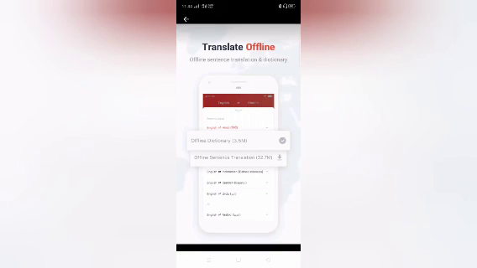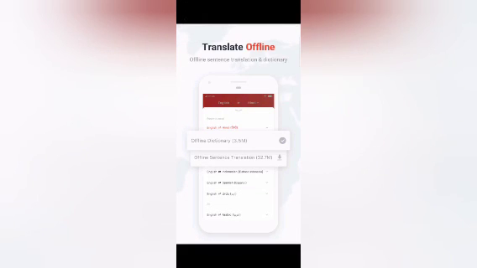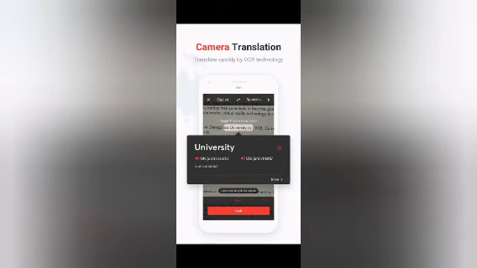Translate offline, sentence translation and listening. Okay, if you download the offline dictionary, offline sentence translation like this, as you can see, English to Urdu. So if you download it, it's just 32.7 MBs. You can translate offline also.